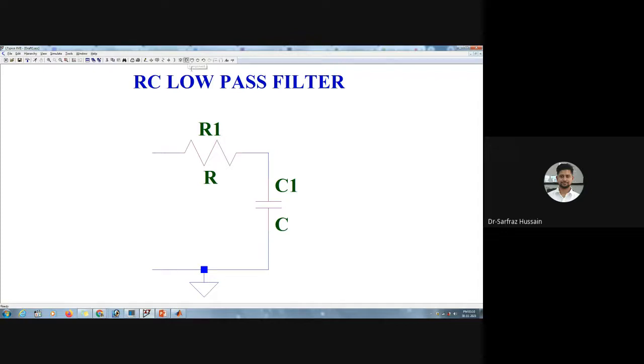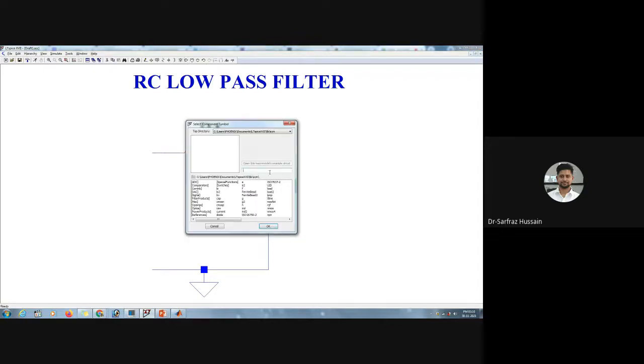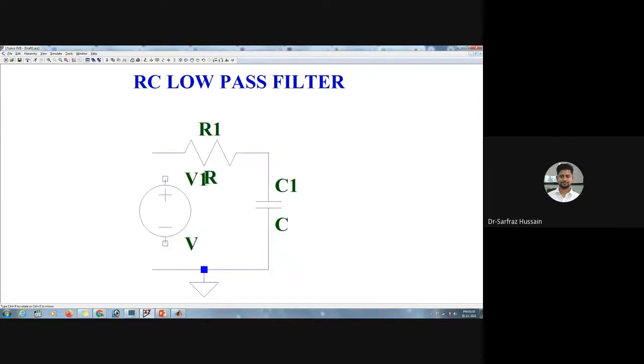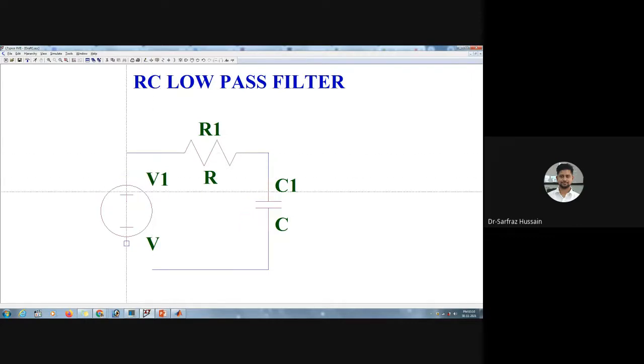So I will show you the difference, without ground and with ground. I'll show that as well, what happens if I don't connect the ground here. So suppose I don't connect a ground over here, suppose I have removed this one. Let us see what happens. When I don't connect a ground over here, it assumes that this is a floating point. So let us put the values over here.